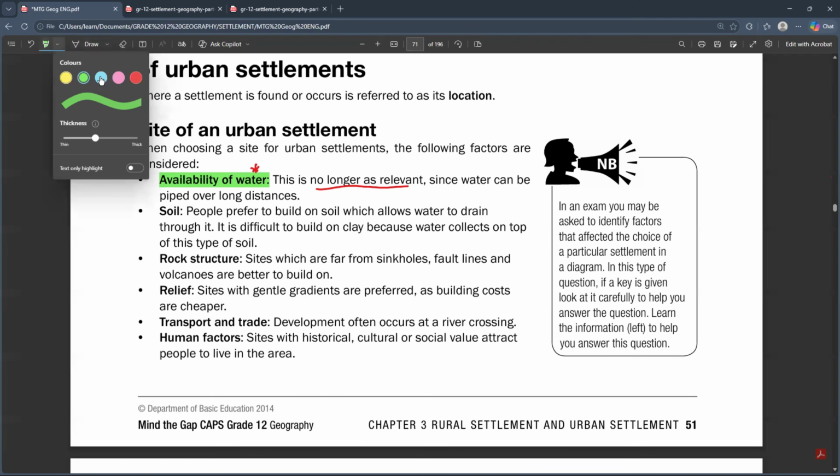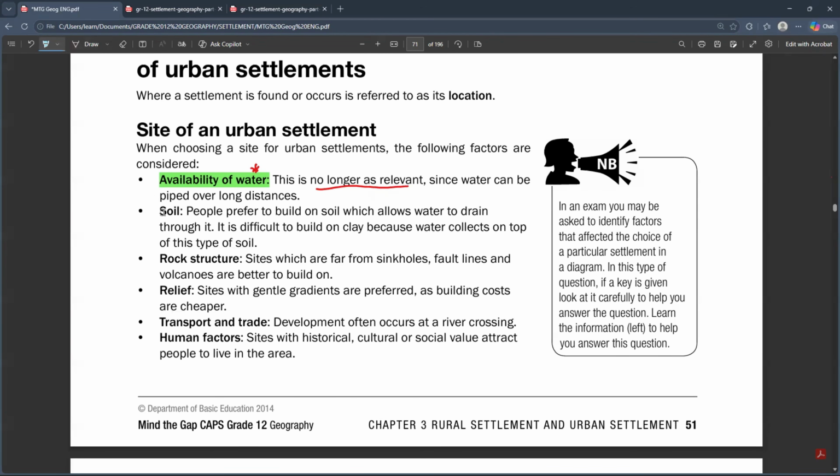It is the soil that is found in that area. There is a certain type of soil that we want in order to build an urban settlement on a site. People will prefer to build on soil which allows water to drain through it. So people prefer to build on soil which allows what? Which allows the water to drain through the soil.